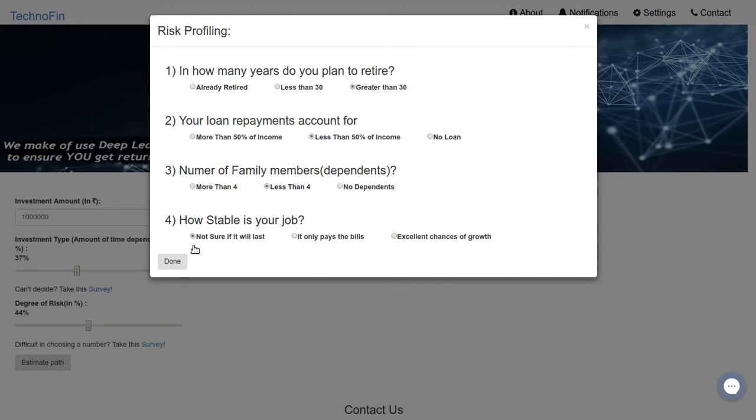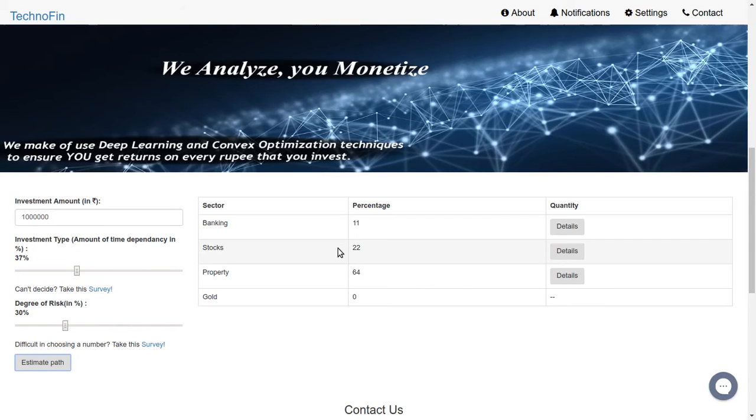Let's say I'm not greater than 30. Okay, less than 30. Yeah, sure. Estimate the path. So this amount is divided into these percentages, notifying us where would be the best part for the user with this amount of capital and these parameters to invest in.